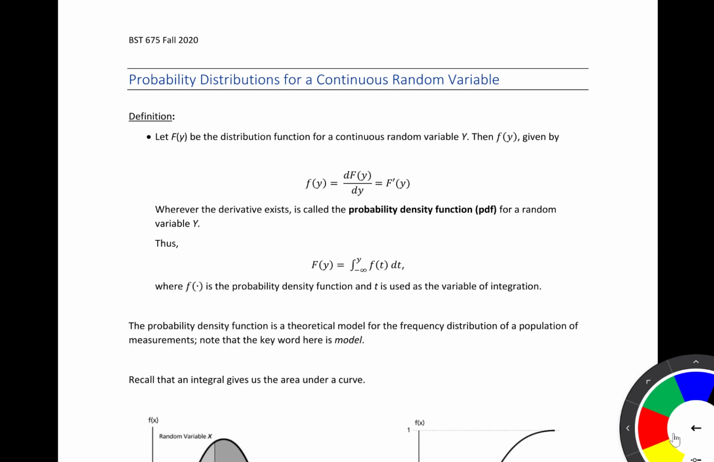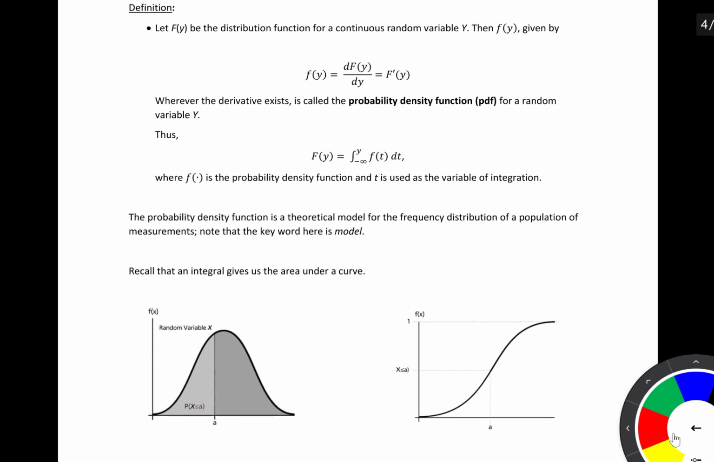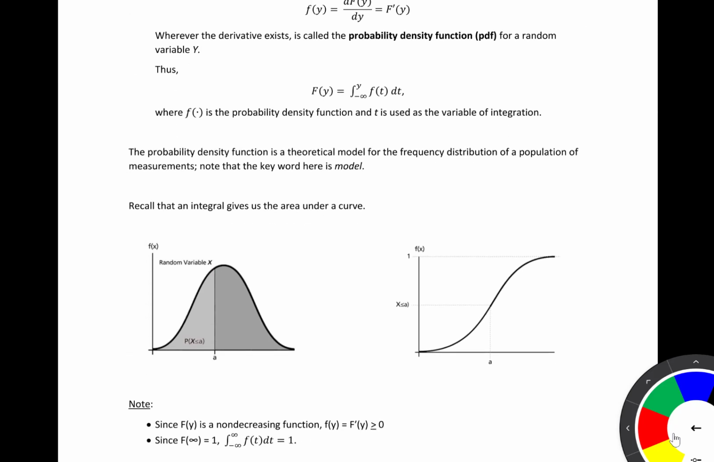So going in the reverse direction, it ends up that the CDF is going to be equal to the integral from negative infinity up to y of the PDF. And we're going to look at a picture of why this is true. The probability density function is a theoretical model for the frequency distribution of a population of measurements, and note the keyword here is model. So recall that the integral gives us the area under the curve.